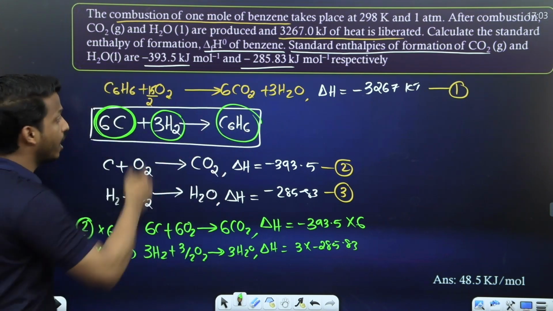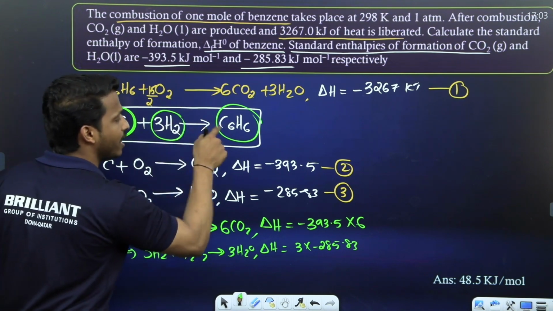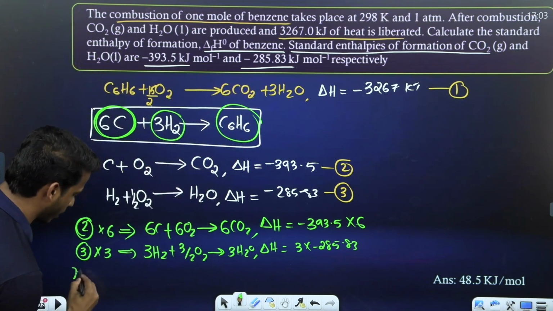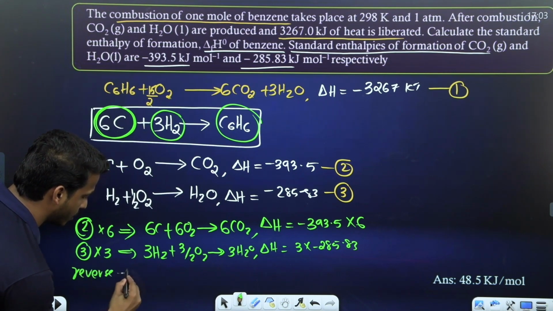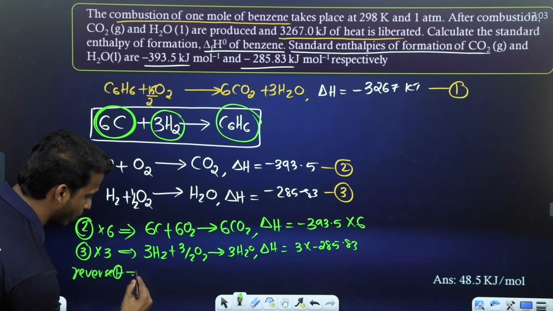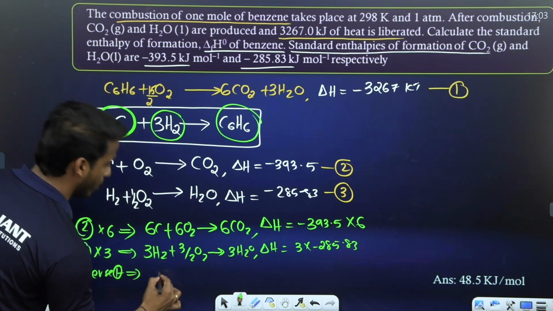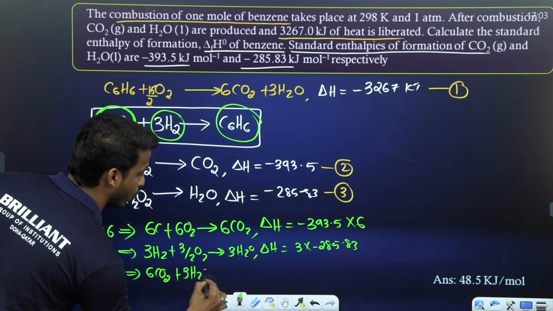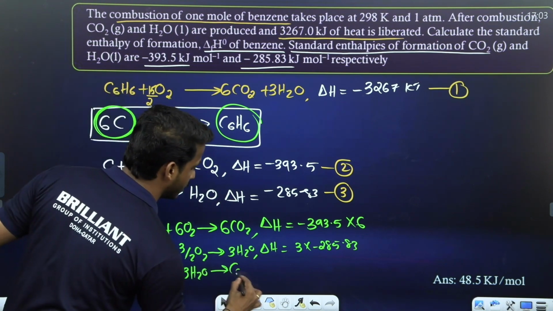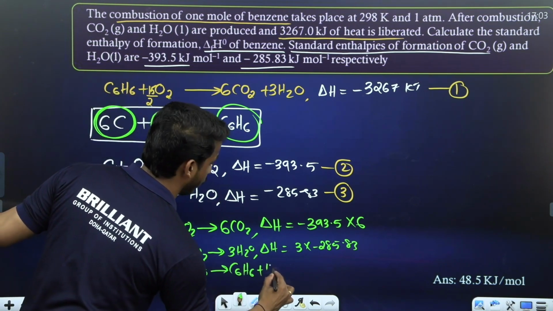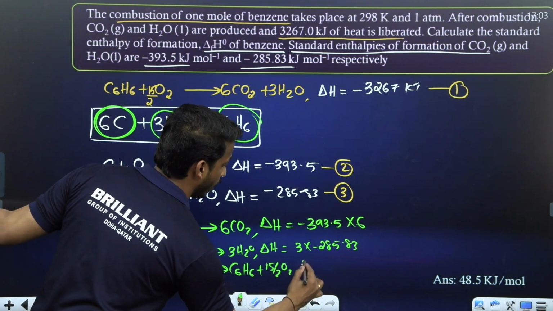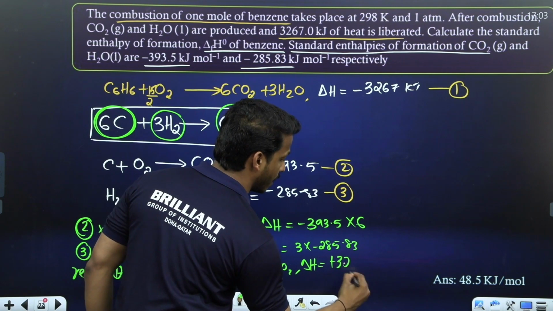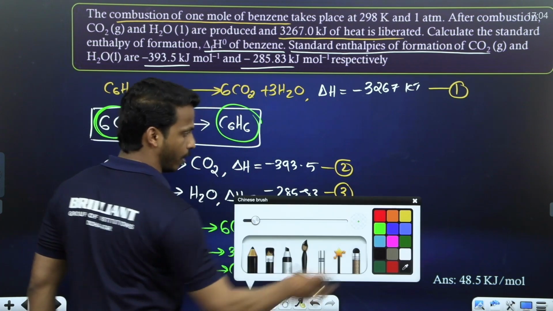Next, what do you want? Benzene. Where is benzene? First equation. We want benzene on the product side, but it is on the reactant side. So reverse the first equation. When you reverse it, it becomes 6CO2 plus 3H2O gives C6H6 plus 15 by 2 O2. While reversing the equation, the delta H sign changes, so it becomes plus 3267 kilojoule per mole.